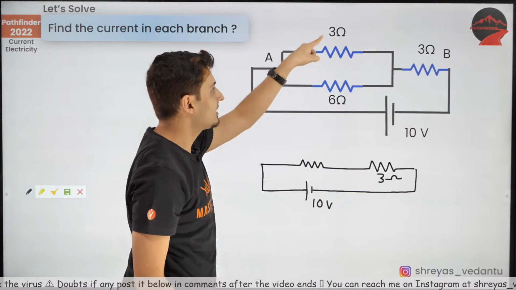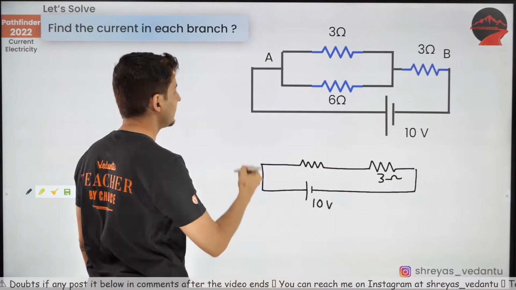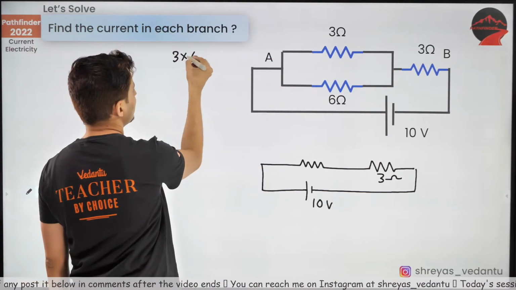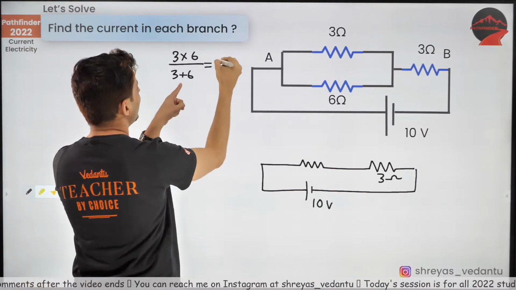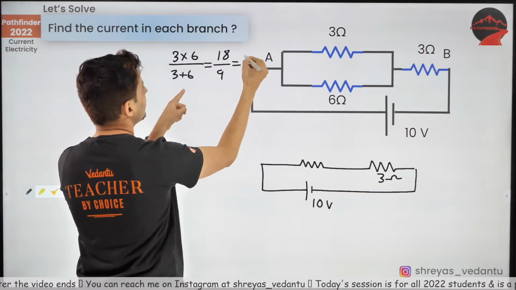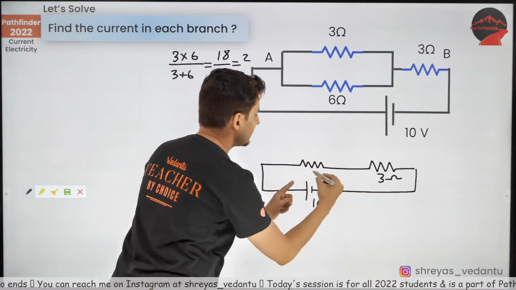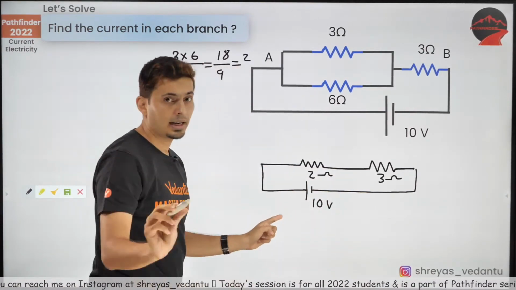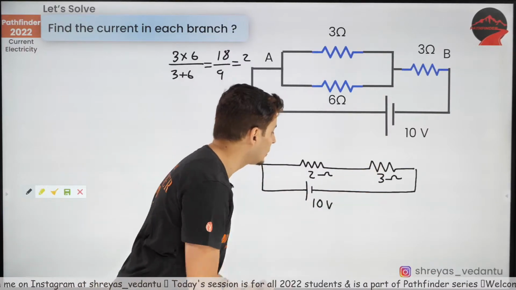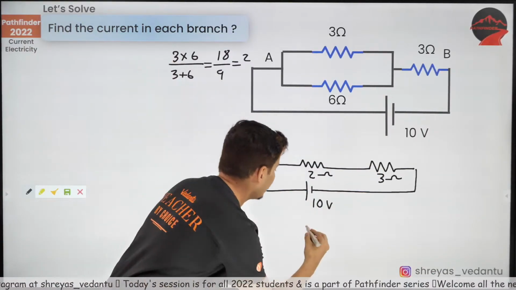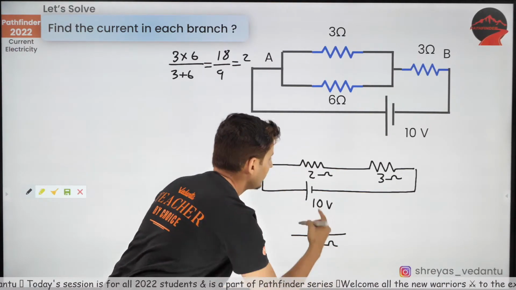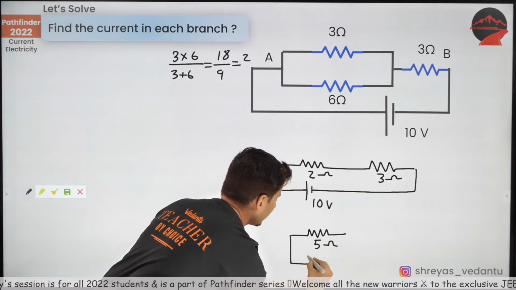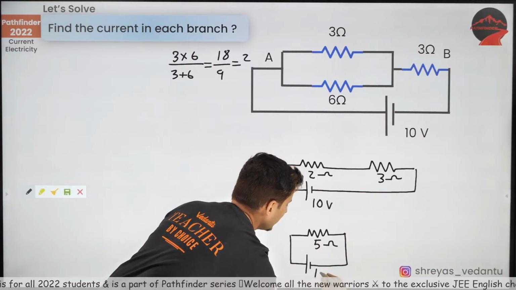Now this 3 and 6 are in parallel. What's their equivalent? Think about it. It will be 3 into 6, R1 R2 divided by R1 plus R2. 6 3s are 18, 6 plus 3 is 9, so this will be 2 ohms. Obviously this will be 2 ohms then, correct? And lastly, this 2 and 3 combine together into one single resistance, and that would be how much? That would be 5 ohm. 2 plus 3 is 5, and that is connected across 10 volt.